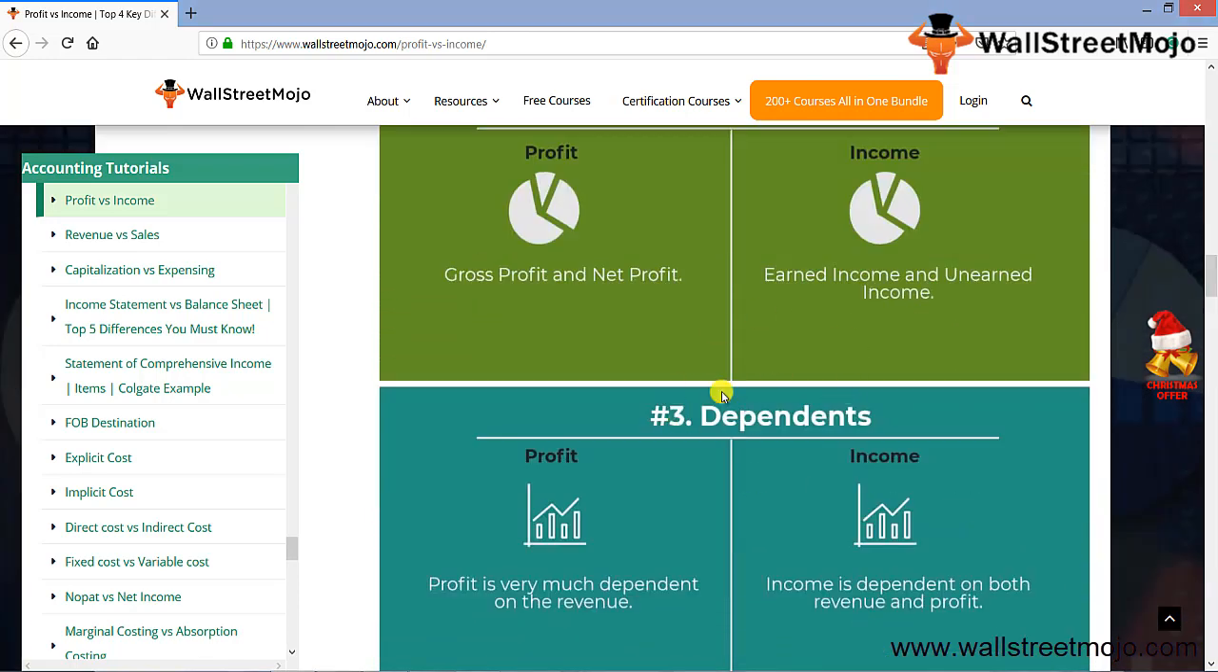Now, what is the dependency on profit and income? I mean, who is dependent on whom? Profit is very much dependent on revenue, that is sales. If you don't have proper sales, you won't have profit. It can also be said that even if revenue is there, because of high cost you may not receive profit. Instead, you receive losses. That is also possible. If we talk about income, income is dependent on both revenue and profit, that is the sales and the profit part.